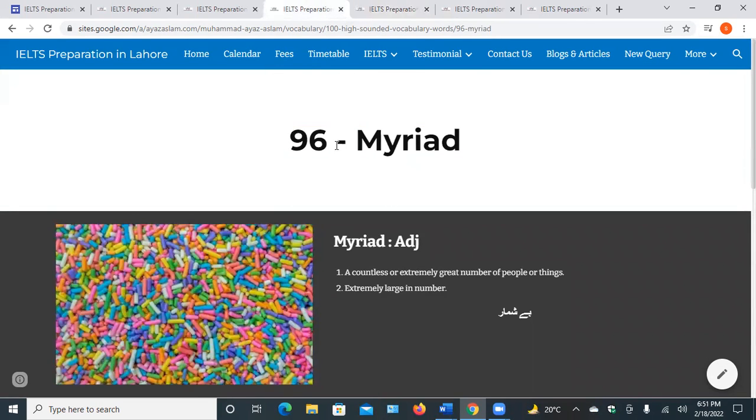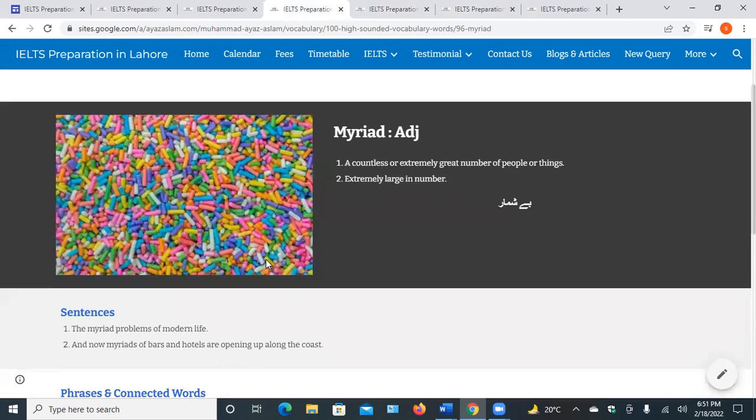The last word is myriad. It is also an adjective. When we have things which are countless or unlimited, then we use myriad, a great number of something, extremely large. We can't count these things, then we use this word myriad. Sentences: the myriad problems of modern life.